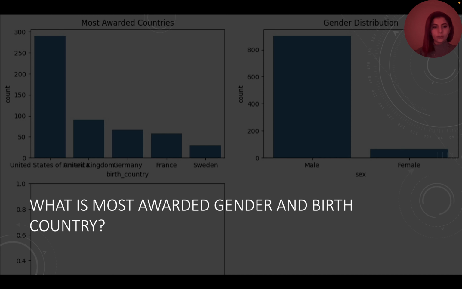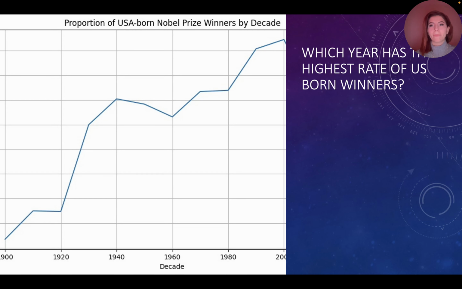However, historically, men have received the majority of Nobel Prizes compared to women, though this gap has been narrowing over time. In terms of birth countries, certain countries like the United States, the United Kingdom, Germany, and France have had a significant number of Nobel laureates across various categories. However, it's important to note that Nobel Prizes are awarded based on individual achievements rather than gender or birth country.